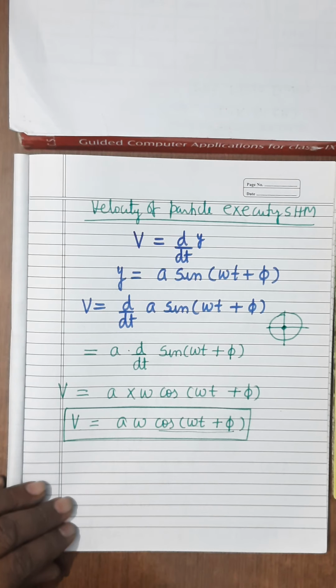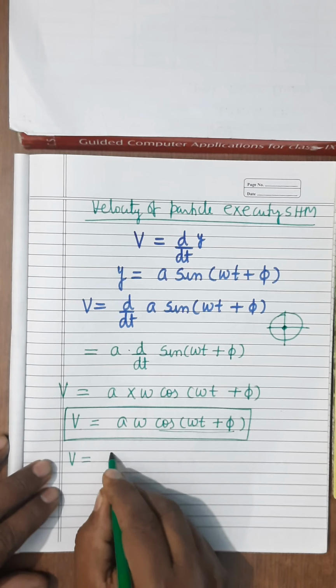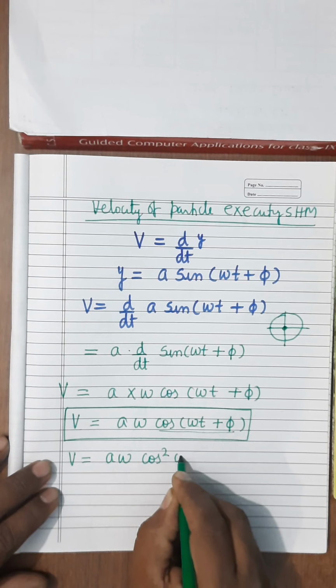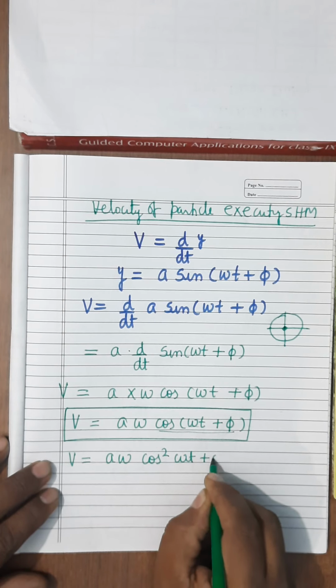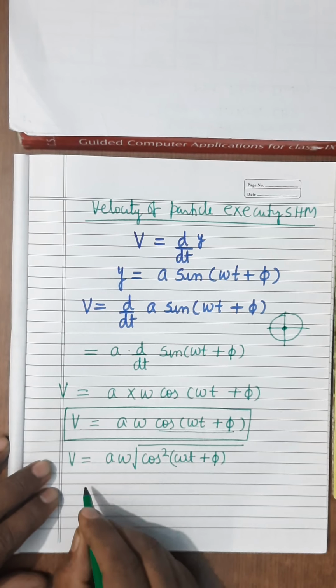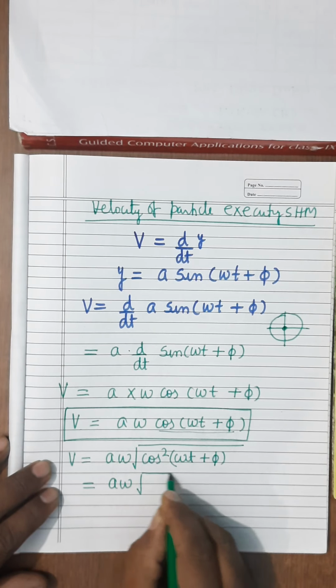Now, this can be written in another form also. We can write V equals A omega square root of cos square omega t plus phi. So it will be A omega square root of 1 minus sin square omega t plus phi.